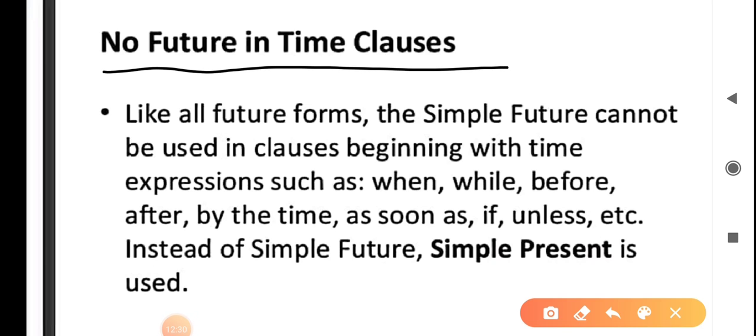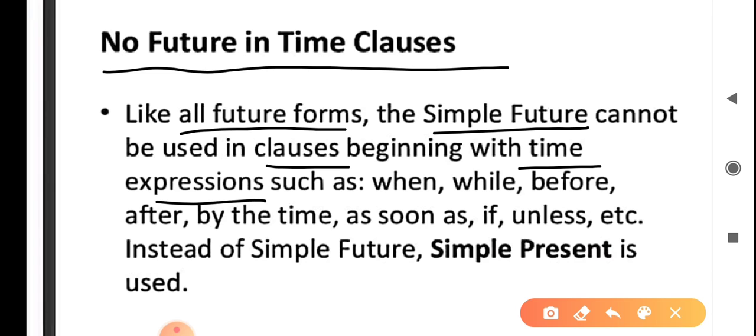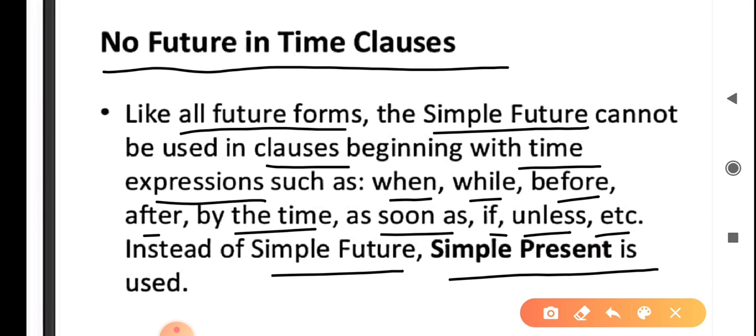No future in time clauses. Like all future forms, the simple future cannot be used in clauses beginning with time expressions such as when, while, before, after, by the time, as soon as, if, unless, etc. Instead of simple future, simple present is used.